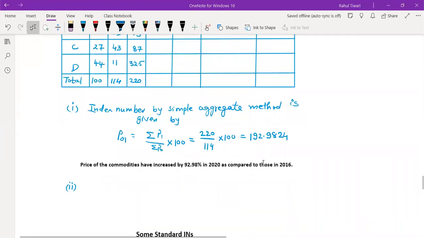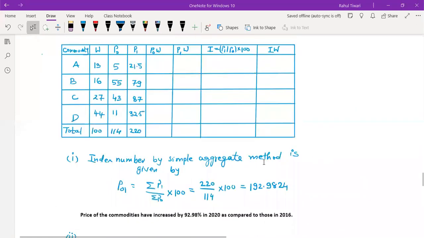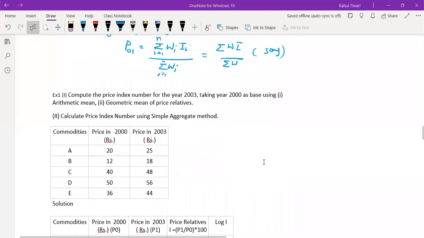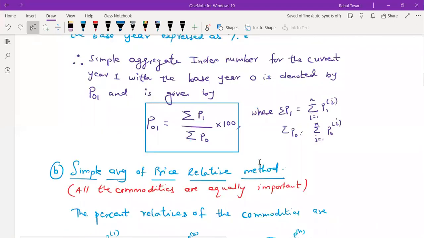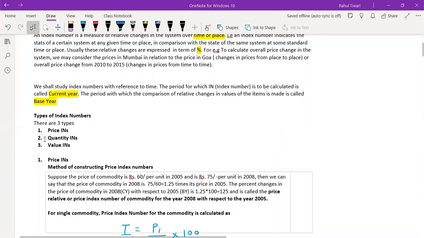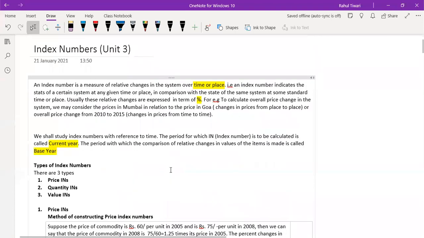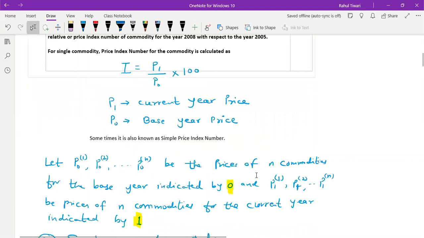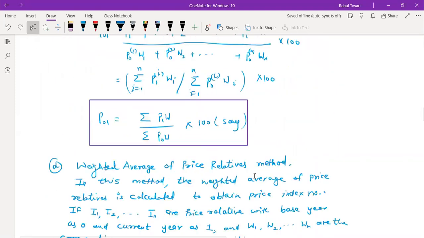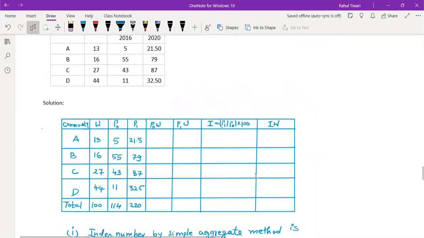See, once let me just finish this. I will say there are three methods or three types of index number. Usually, those three types include price, quantity, and value. Once these three types are over, I'm going to upload whatever materials in your GC also. I think till yesterday I have uploaded to YouTube. You can watch the index number videos on YouTube also. But definitely I'm going to share this. Don't worry about this. Let me just finish this first.